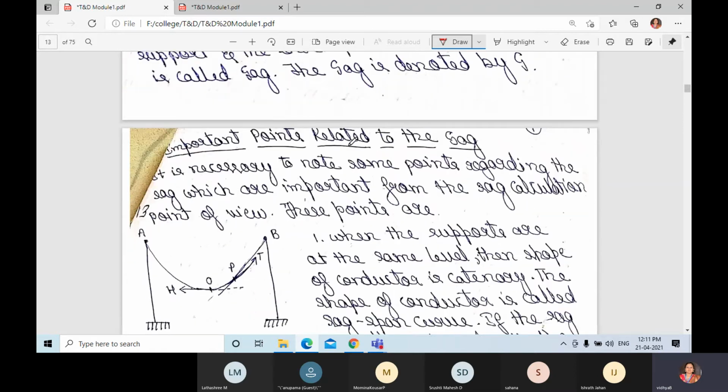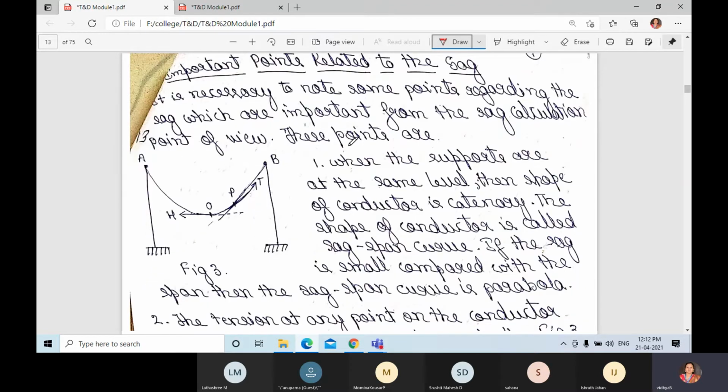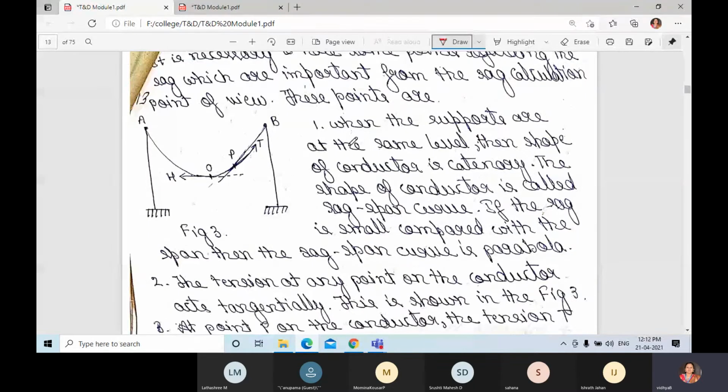Important points related to the sag we should know: it is necessary to note some points regarding the sag. For sag calculation, it is important whether the supports are at the same level. For example, on a normal road, at normal level, the two supports will be at the same height and same level. For example, if there are rivers or a dam side and mountain side, in those situations one tower may be at a lower stage and one tower may be at a higher stage. The levels may be unequal.